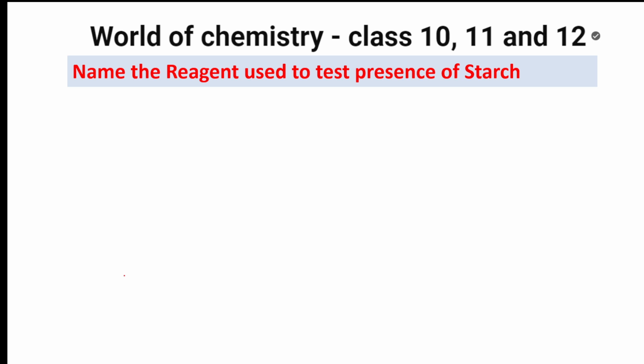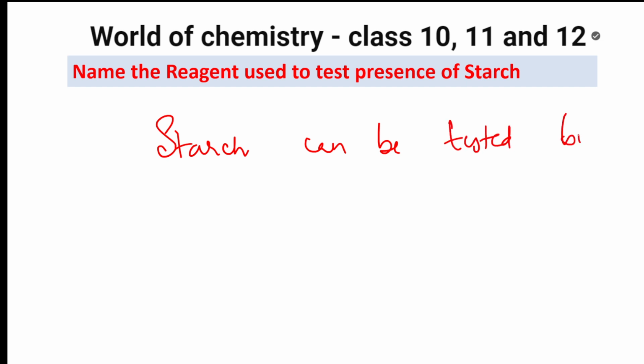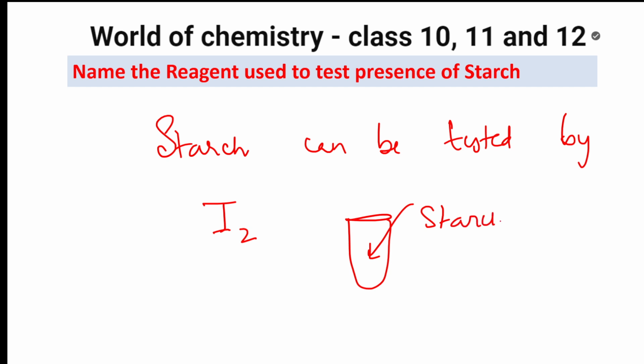Name the reagent used to test presence of starch. Okay. So starch in the lab can be tested by iodine. Suppose you're adding starch, a potato rather, to a test tube.